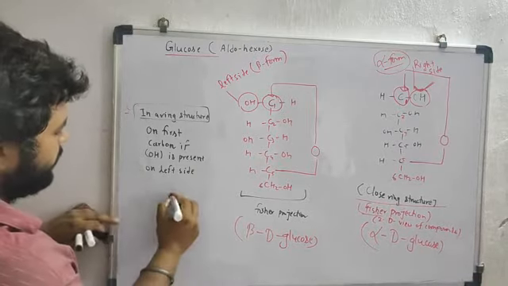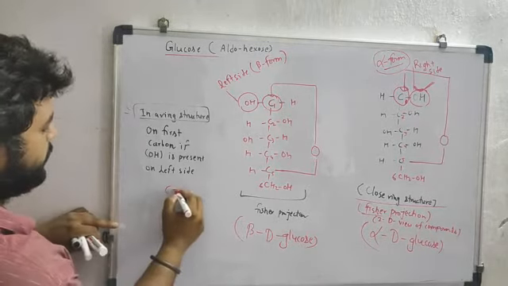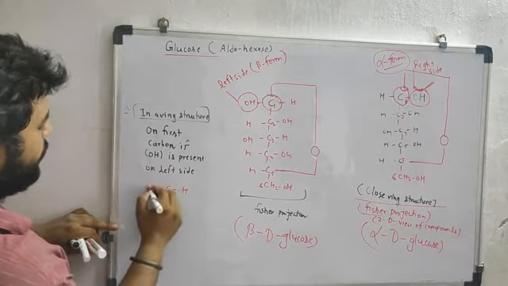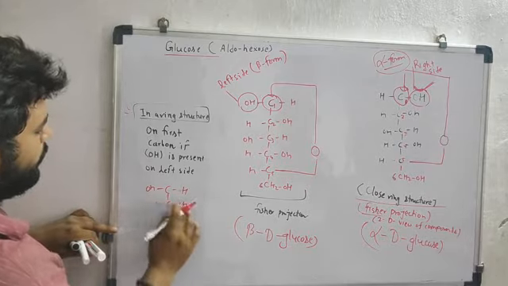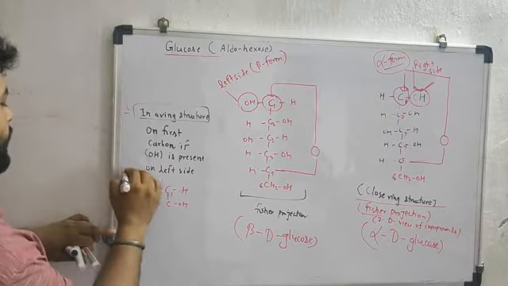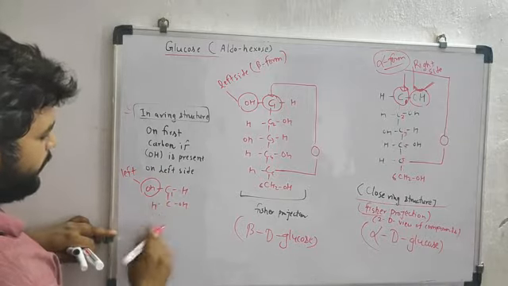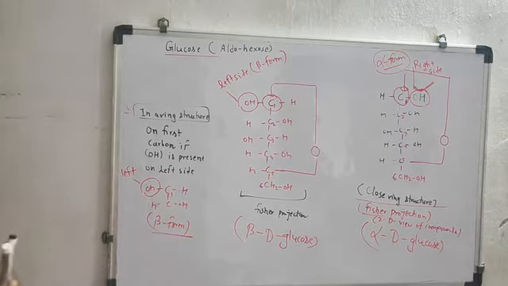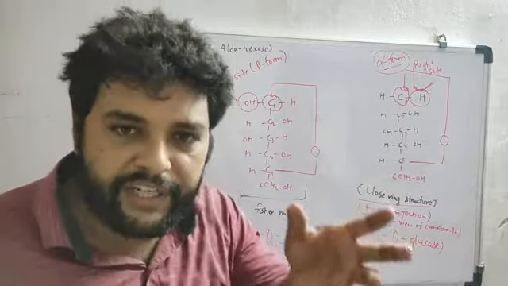For example, this is a C, H, OH, H. So on the first carbon, if OH is present on the left side, it will be called the beta form. Write it down.